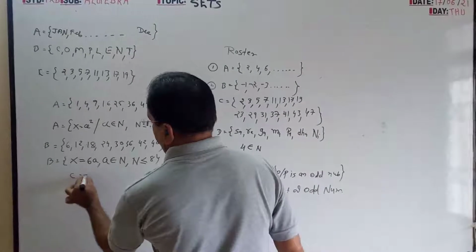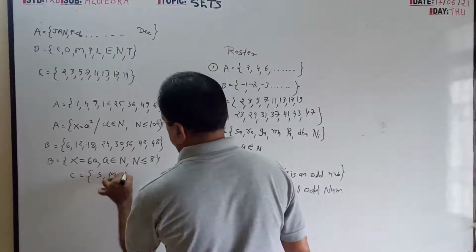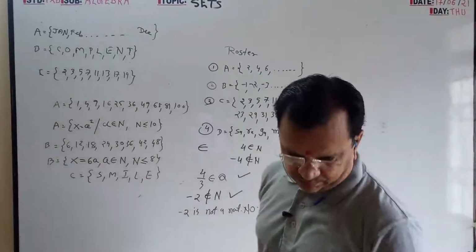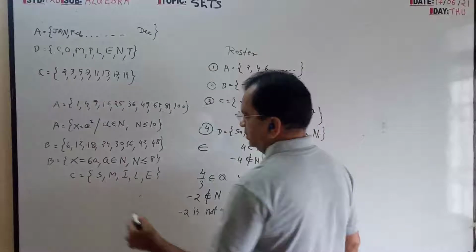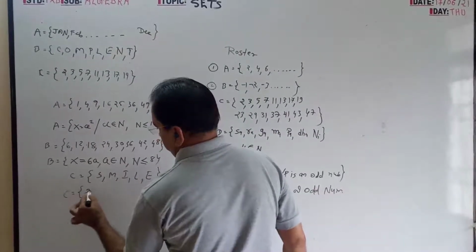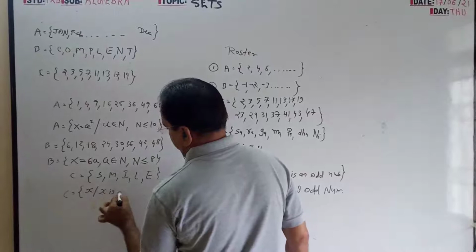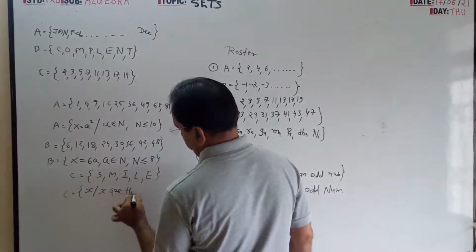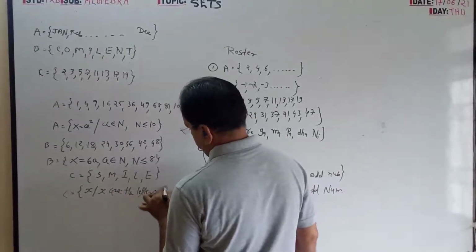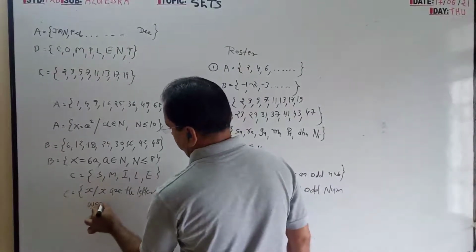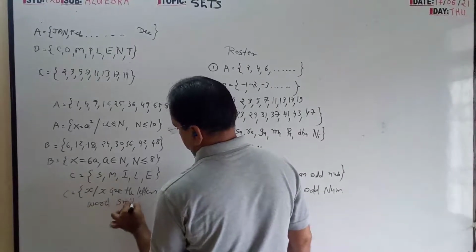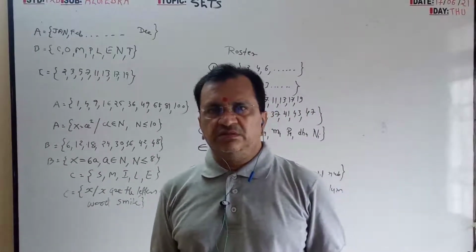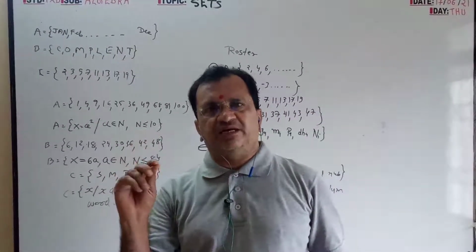Now C, they have given smile. So C is equal to x, where x are the letters of the word smile, or the alphabet also you can write from smile.